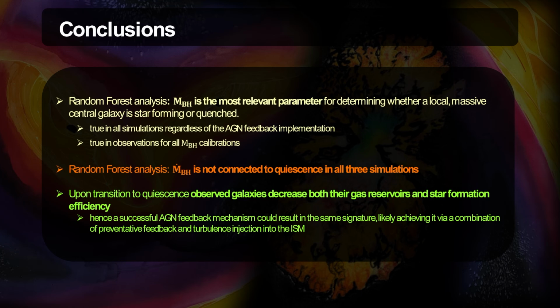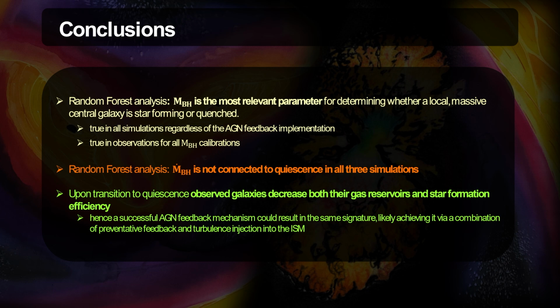Before we say goodbye, I would like to summarize my talk in 3 highlights. First of all, we use machine learning analysis to find that black hole mass is the most important parameter for determining whether a galaxy at redshift 0 is star-forming or quenched, and this result is true in all 3 investigated simulations, regardless of the AGN feedback implementation, while in the observations, it is true regardless of the calibration used to